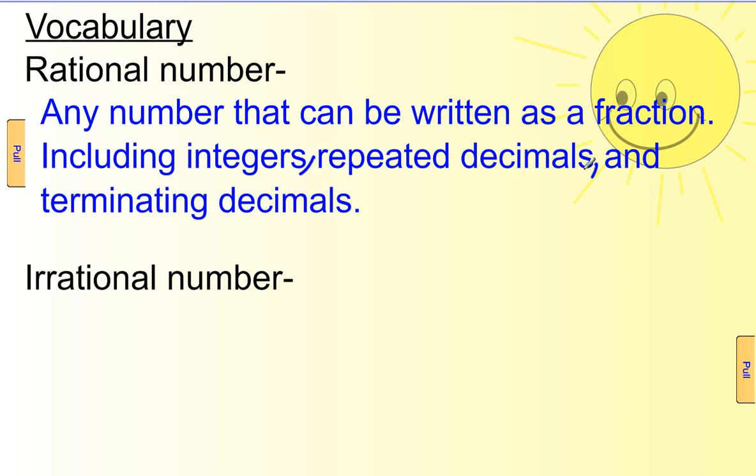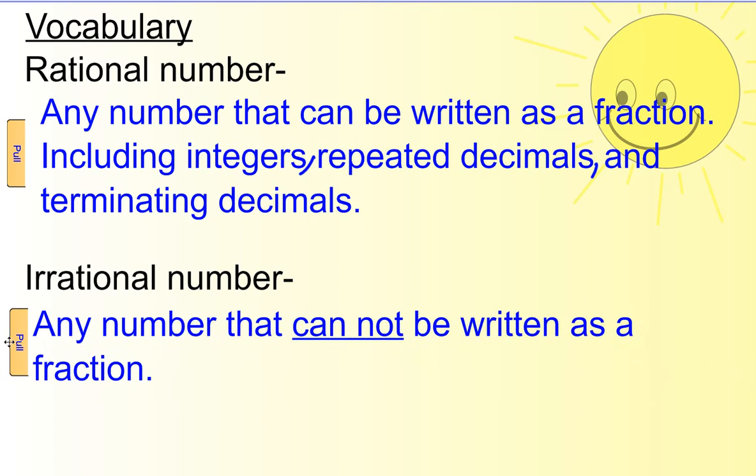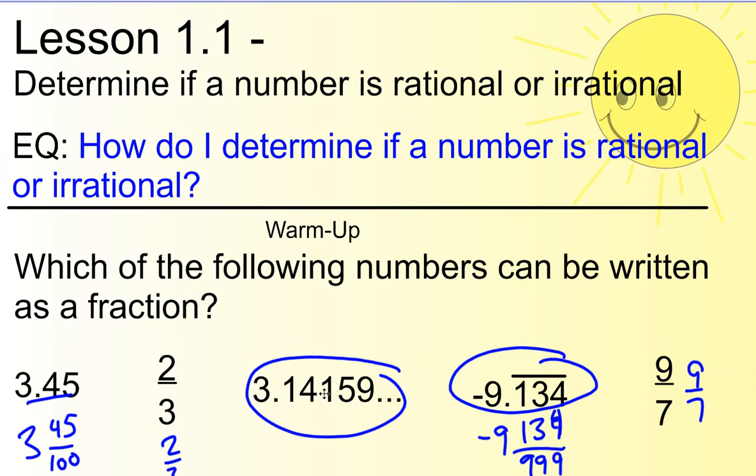The other vocabulary word here is irrational number. An irrational number is any number that cannot be written as a fraction. So that would be like those other two that we saw. This number cannot be written as a fraction. Actually, this can. So out of this page, just this one number, I'll circle it in red, cannot be written as a fraction, so that would be irrational. The other four we're going to see are all rational.